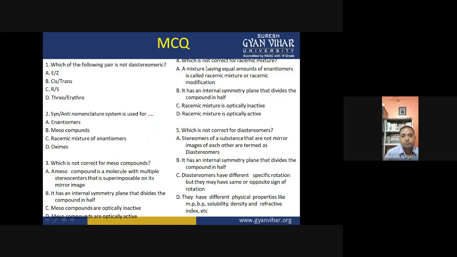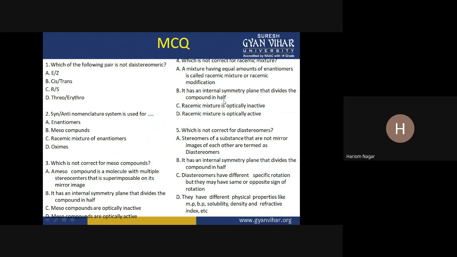Question number four: which is not correct for a racemic mixture? Option A: a mixture having equal amounts of enantiomers is called a racemic mixture or racemic modification. This is correct. Option B: it has an internal symmetry plane that divides the molecule in half.